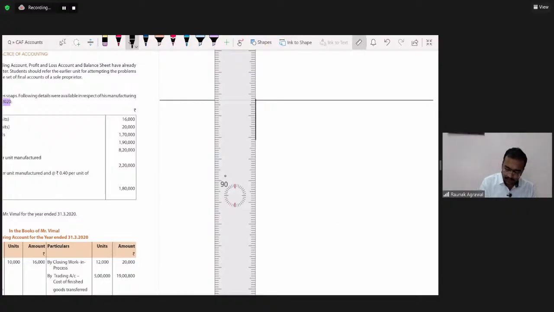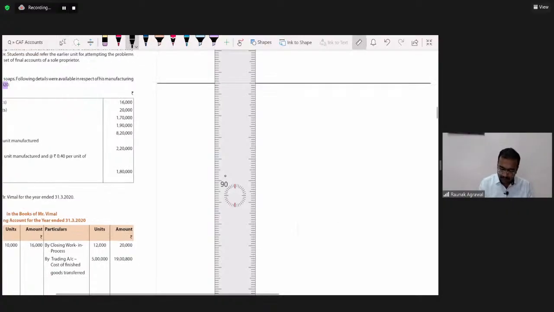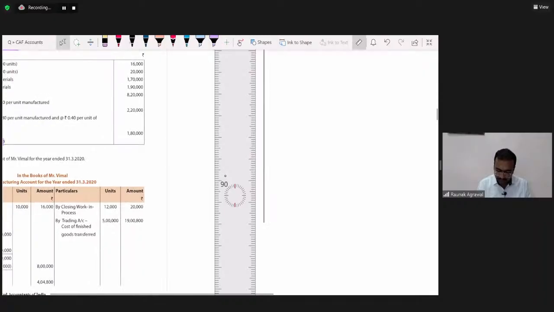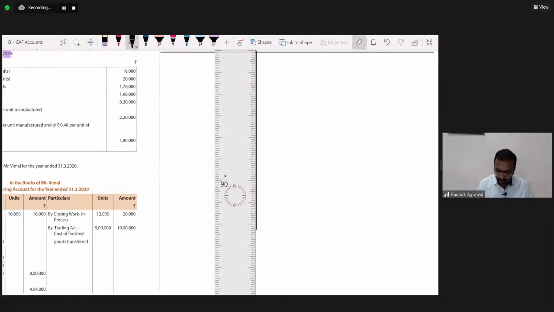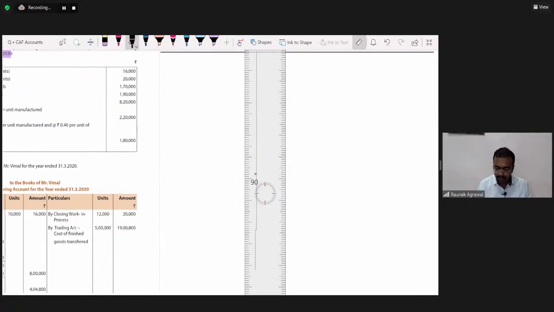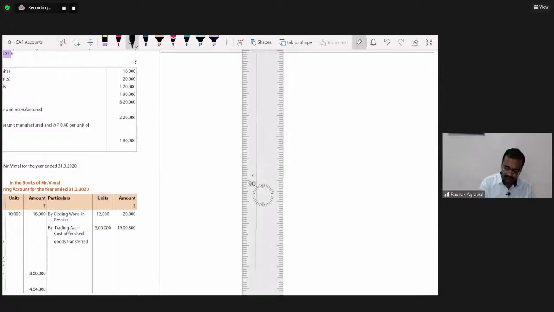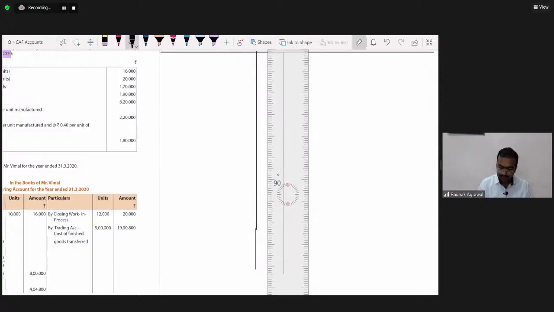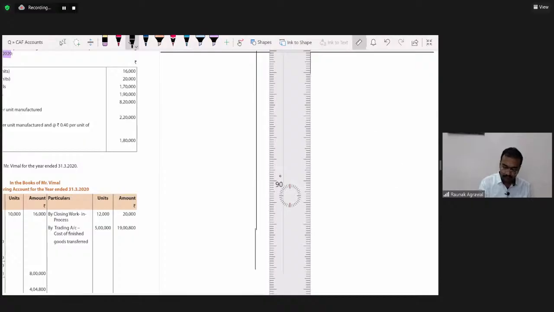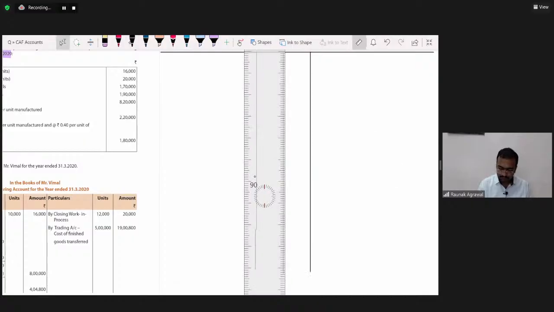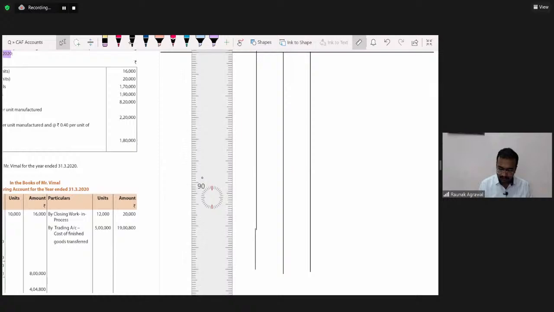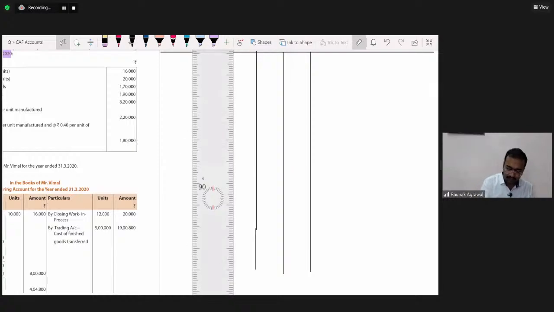It's not necessary that you should draw three columns only. Manner of presentation is a matter of choice. If you want, you can draw three columns. If you want, two columns are also sufficient. Okay. Quickly draw the format for around one page.